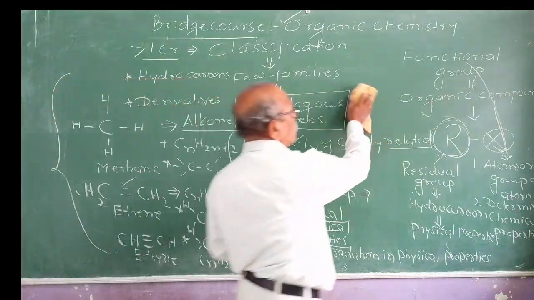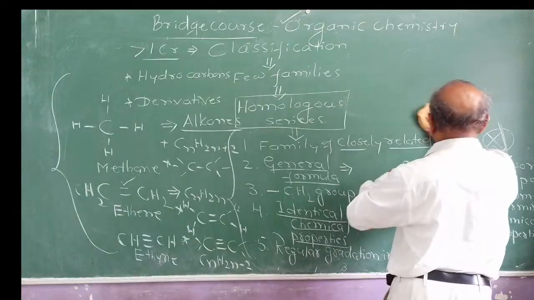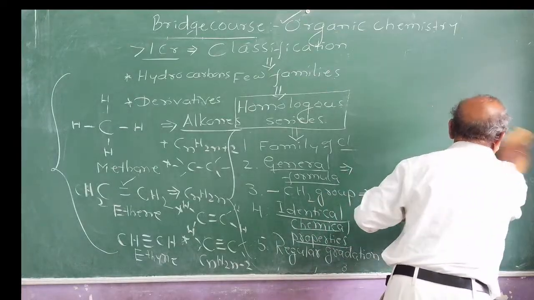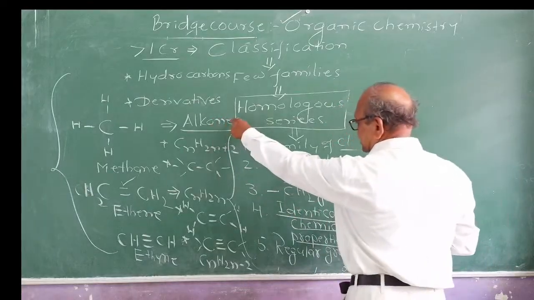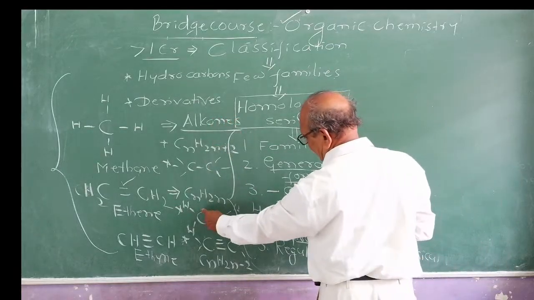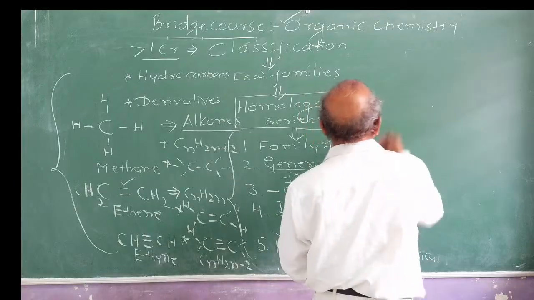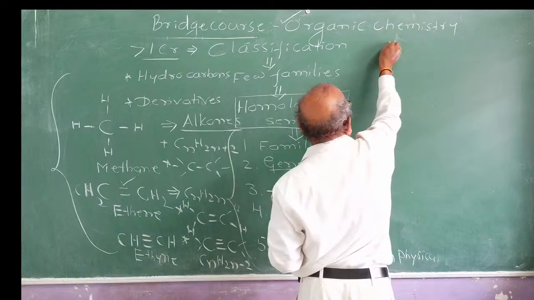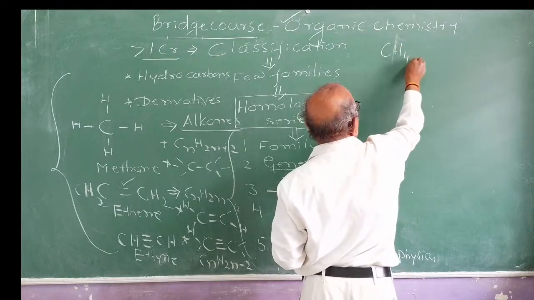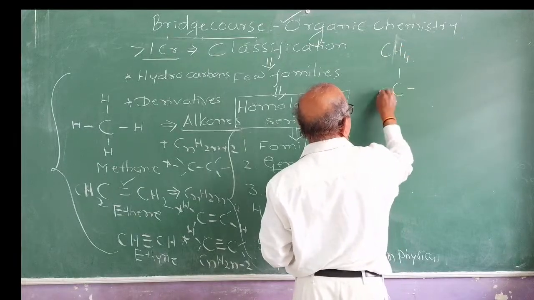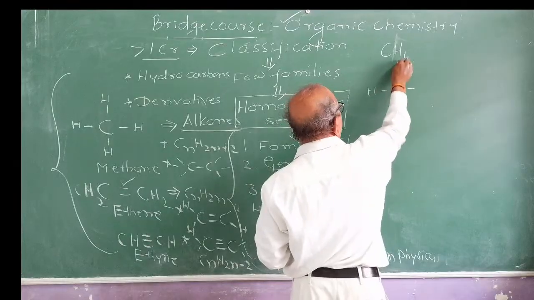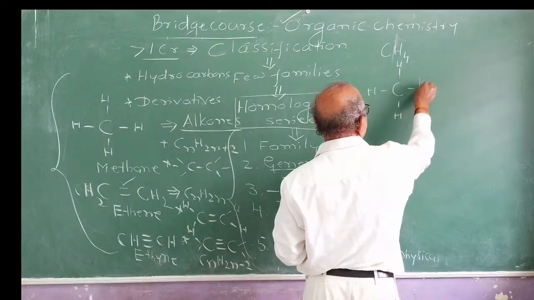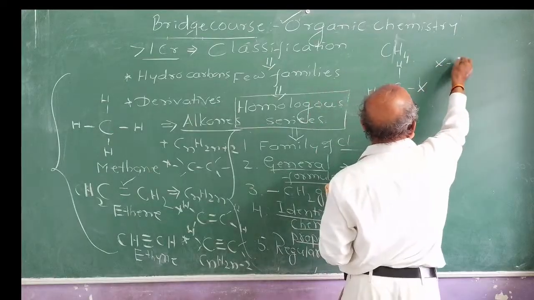Okay. Now we'll see, these are all hydrocarbons. What are derivatives of hydrocarbons? The first three families of organic compounds are alkanes, alkenes and alkynes. You studied it. What are derivatives? Suppose that I take R-X, say methane, and replace this X by some other atom or group of atoms.